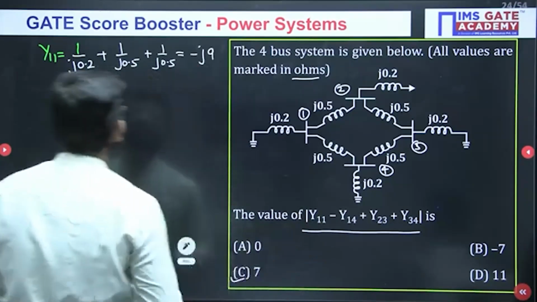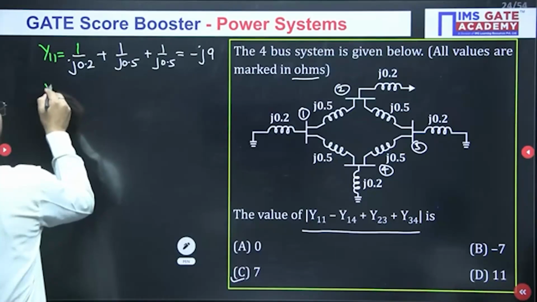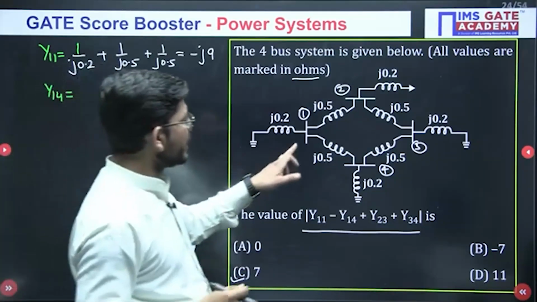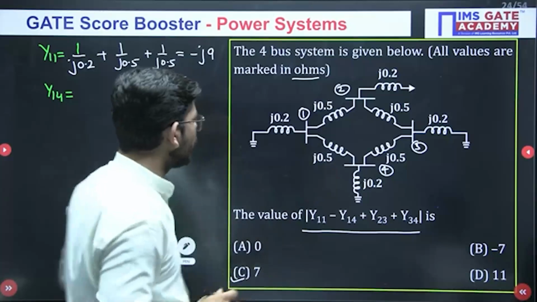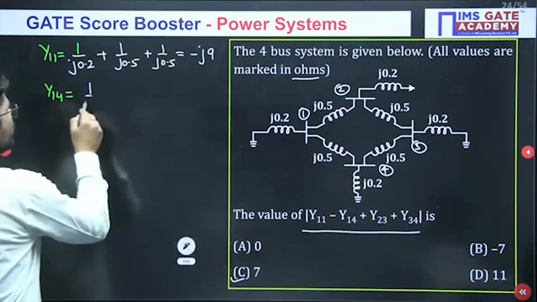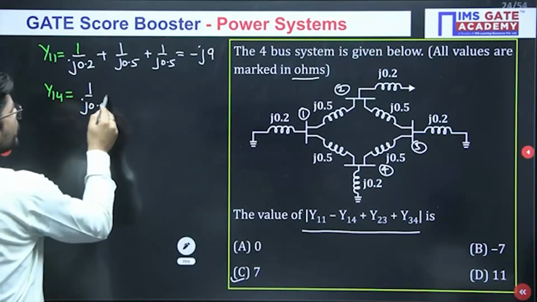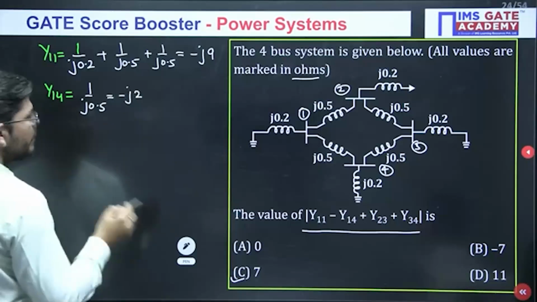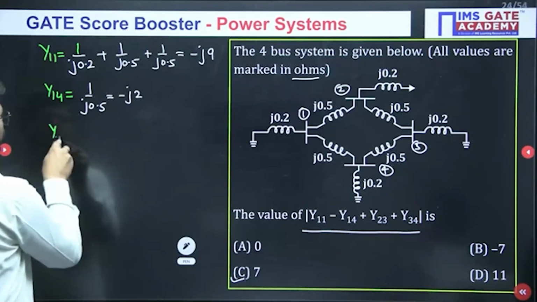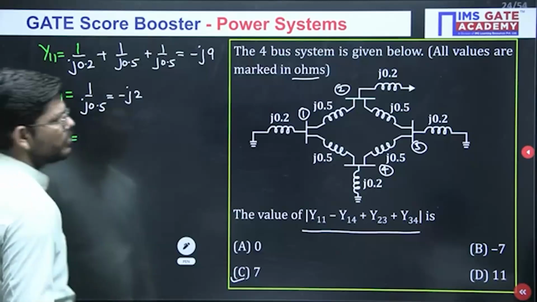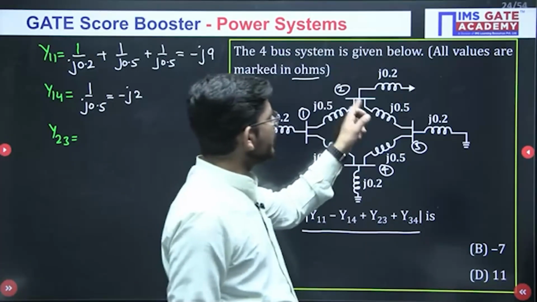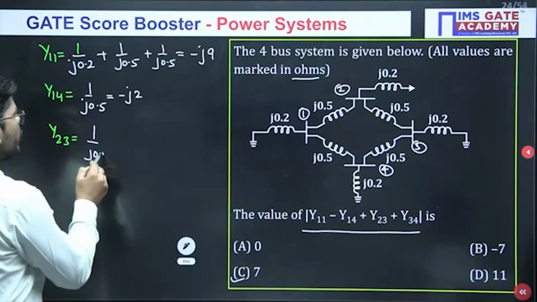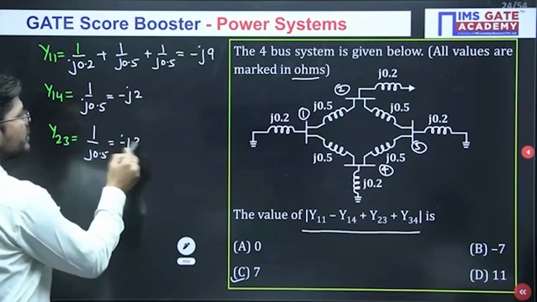Then we require the value of y14. So what will be the value of y14? The element connected between 1 and 4 is 0.5, so 1 upon j0.5, and what will you get? You will get minus j2. Then we require the value of y23. The element is connected between 2 and 3, again the same, 1 upon j0.5, so you will get minus j2.